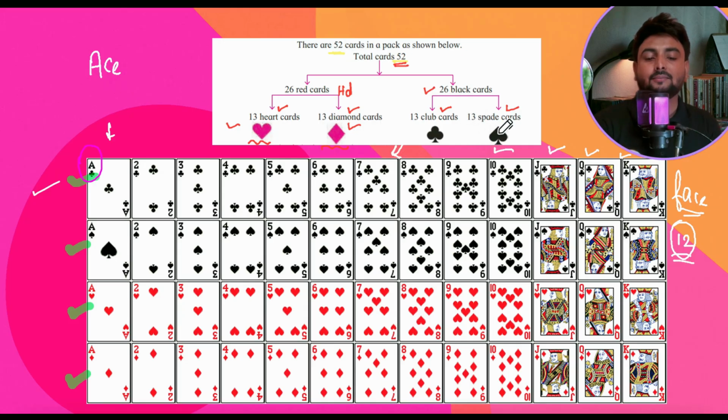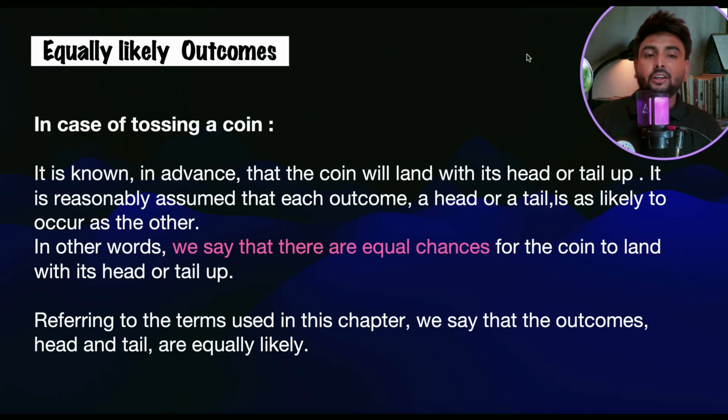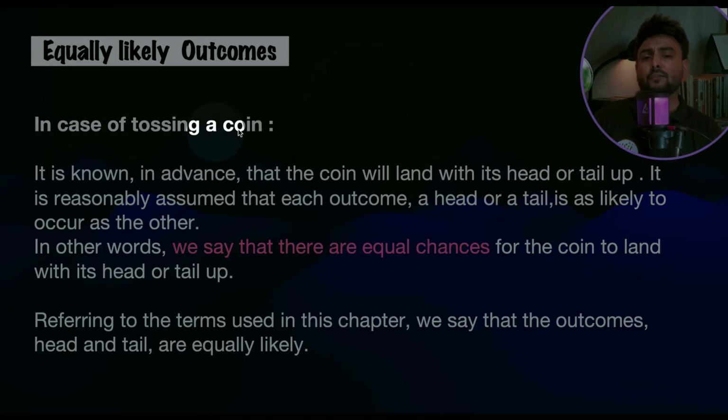We'll go ahead. So children, the next point which we have is equally likely outcomes. Now what does it mean and how is it important? See, let's take an example to understand what equally likely outcomes are. I have written here, in case of tossing a coin.